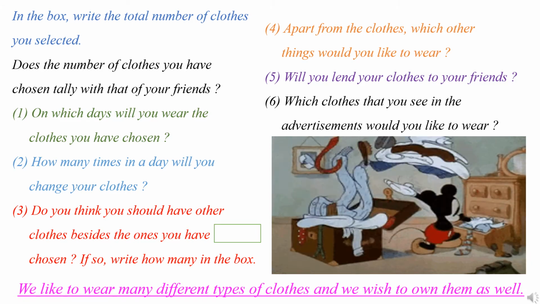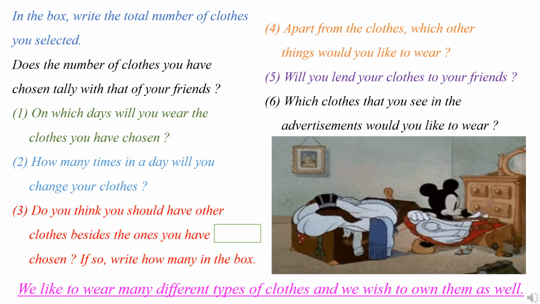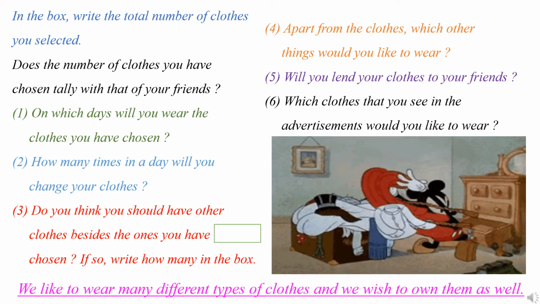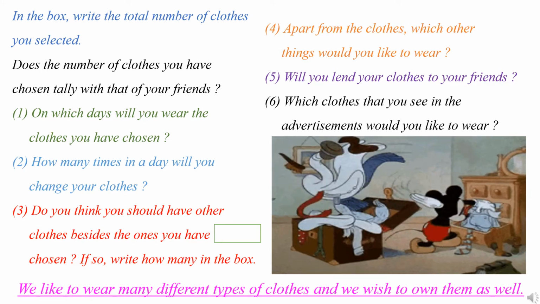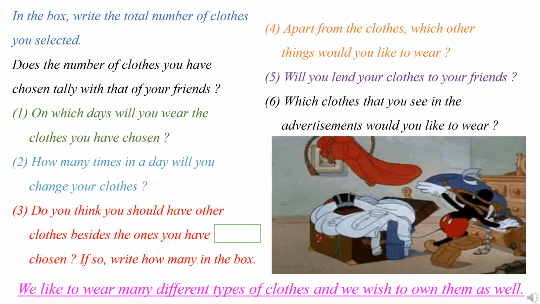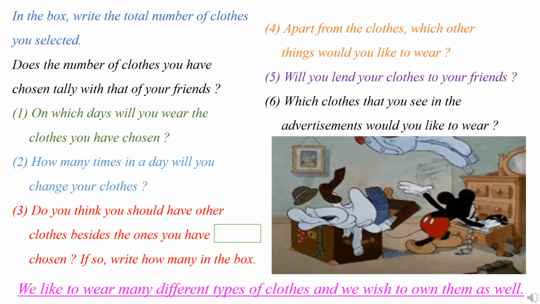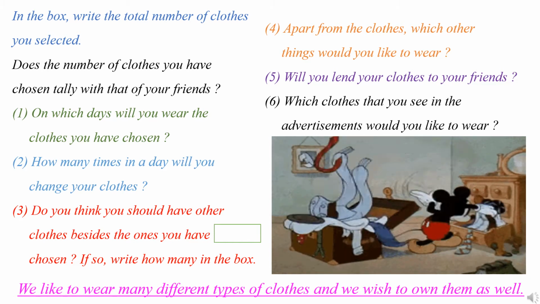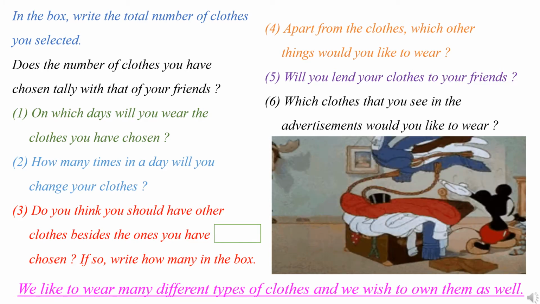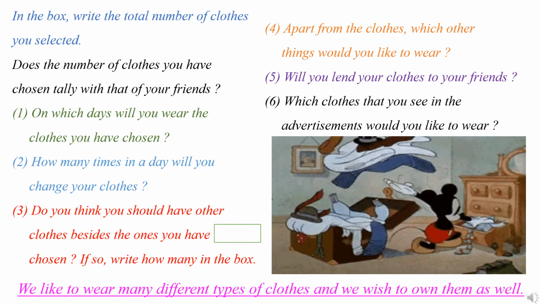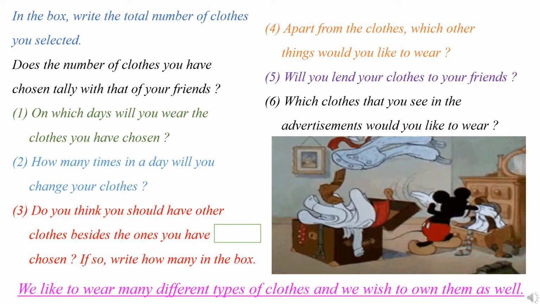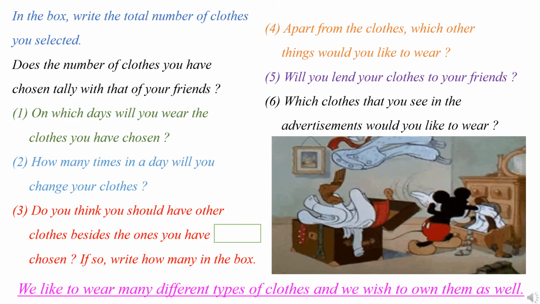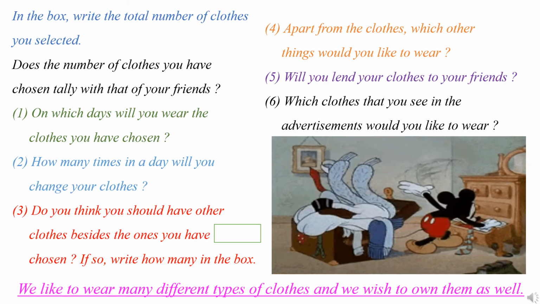Then next one, apart from clothes, which other things would you like to wear? It will be shoes, belt, wristwatch, goggles, caps. Many things are there which we use to decorate ourselves. Girls mostly wear hairbands, necklaces, bracelets. Many things are there which we use to decorate our body.